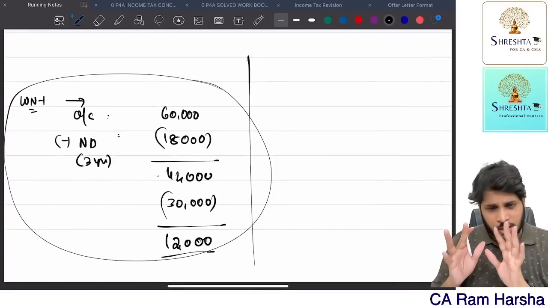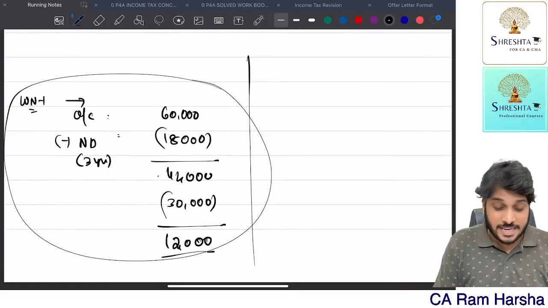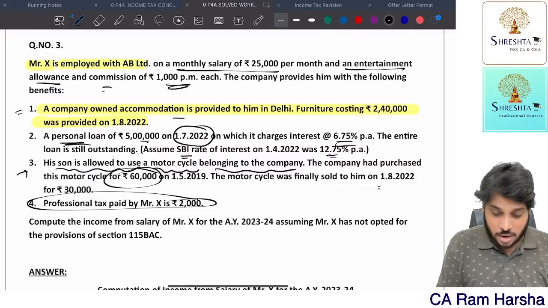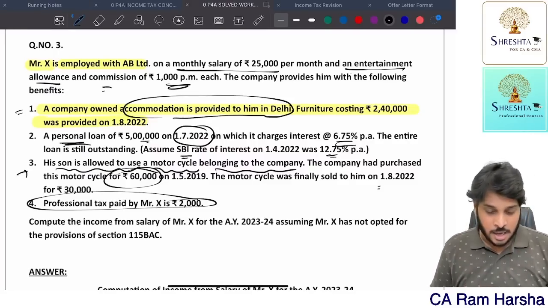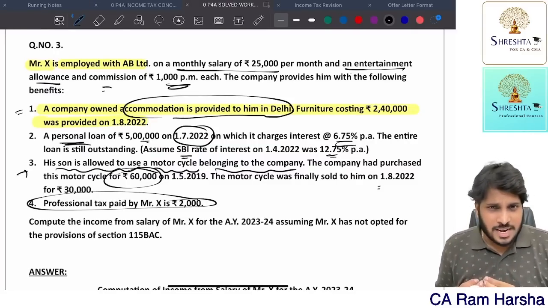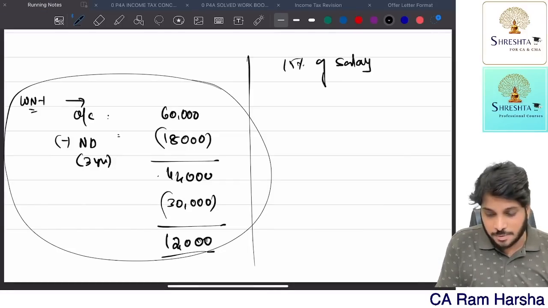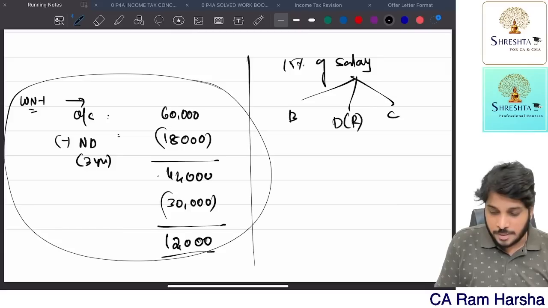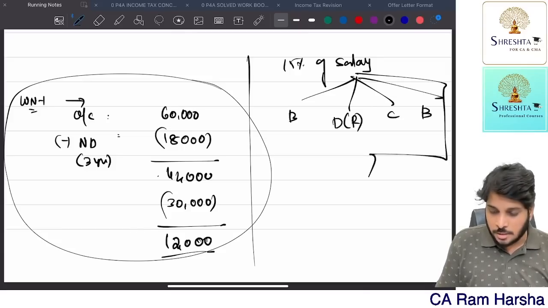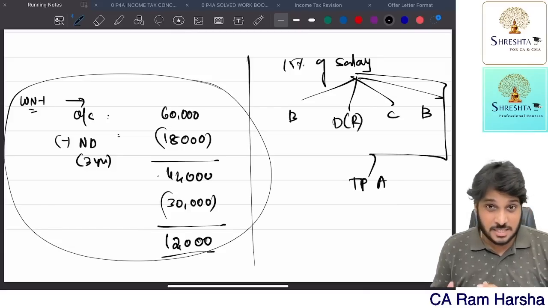First compute accommodation perquisite. Accommodation is provided to him in Delhi. Now, more than 25 lakh population. So, what is the perquisite value? 15% of salary is the perquisite. Now, salary means what? Basic, plus DA for retirement, plus commission, plus bonus, plus taxable portion of allowances.